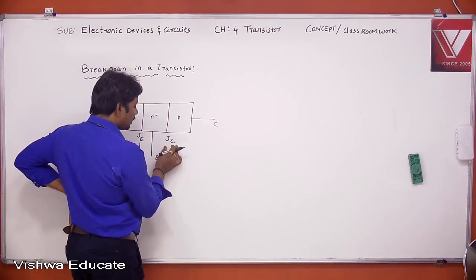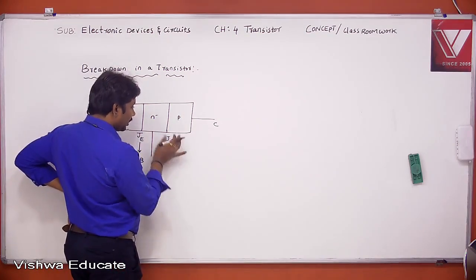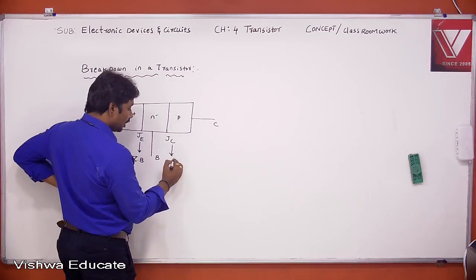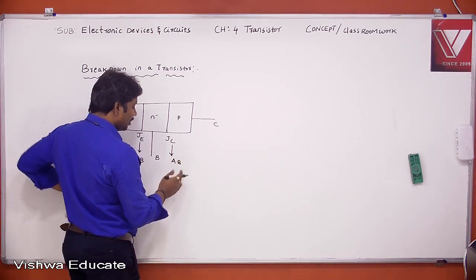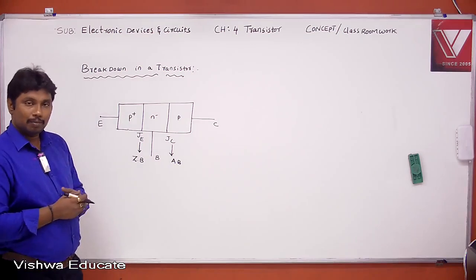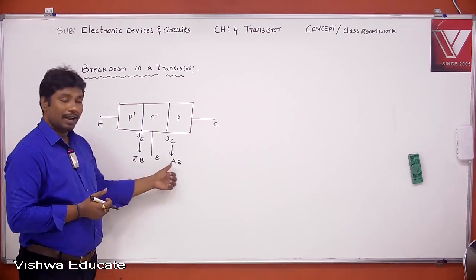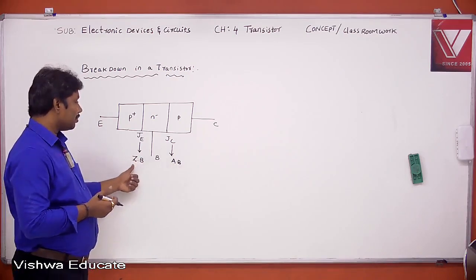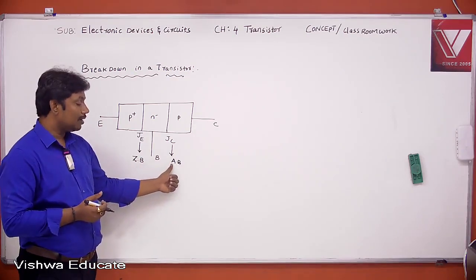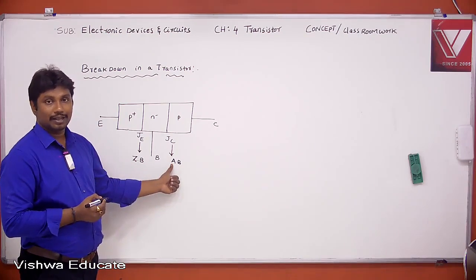Similarly, at the collector junction, which breakdown can occur? I think it is lightly doped, so avalanche breakdown occurs. That means in a transistor both breakdowns can happen: Zener breakdown at the emitter junction and avalanche breakdown at the collector junction.